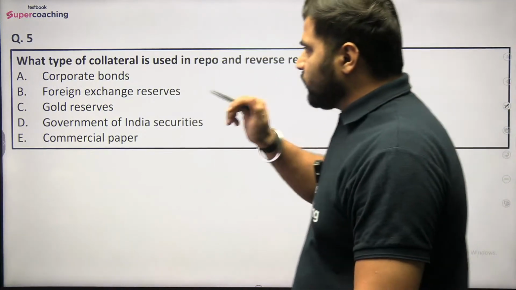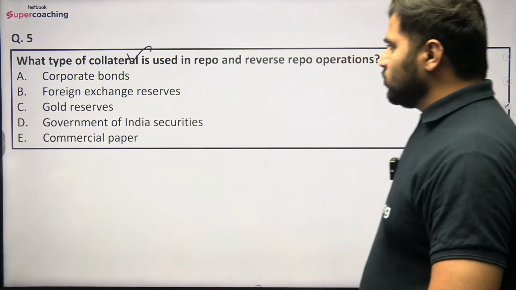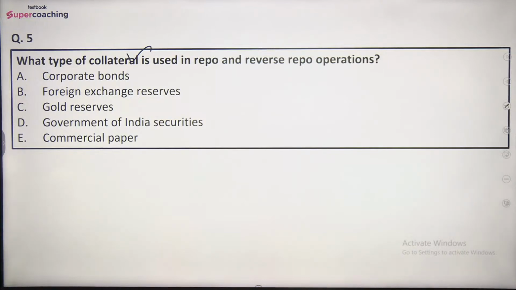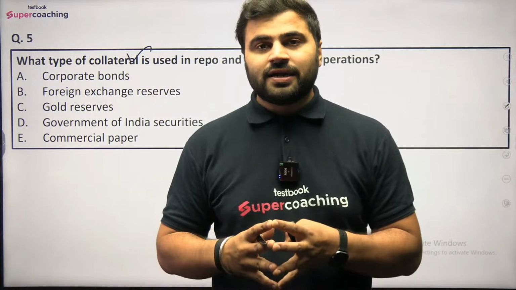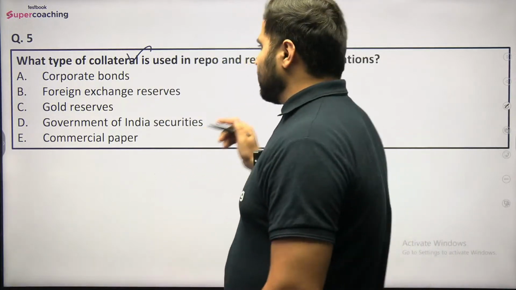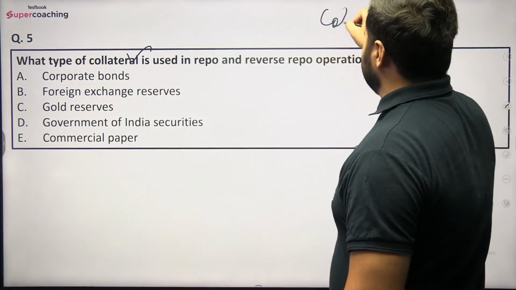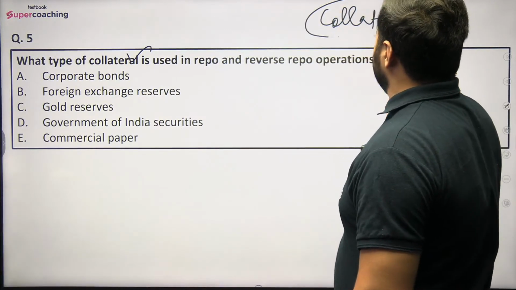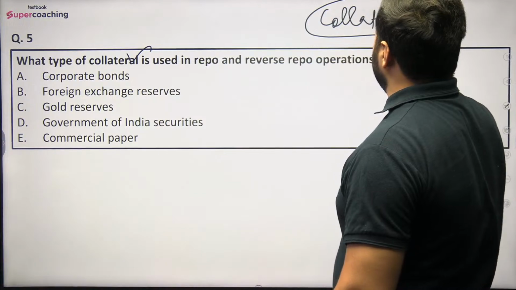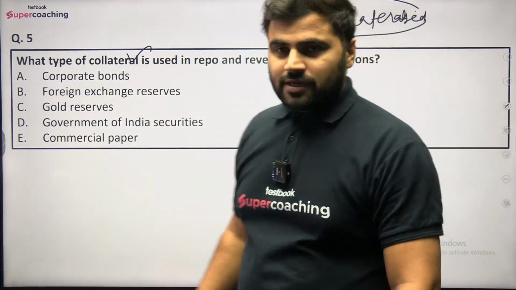Now question number 5 is what type of collateral is used in repo and reverse repo operation? As I told you, basically in both repo and reverse repo operation, these all are collateralized lending, right? So collateralized lending होती है यहाँ पर, ठीक है. स्पेलिंग गलत हो गई I think. कोलेटरलाइज्ड लेंडिंग और कोलेटरलाइज्ड डिपॉजिट होता है बेसिकली यहाँ पर.